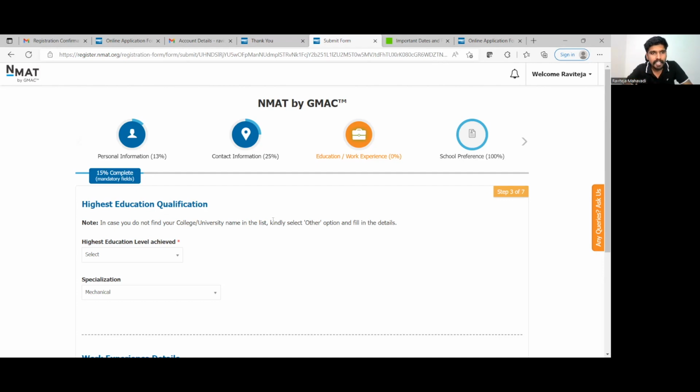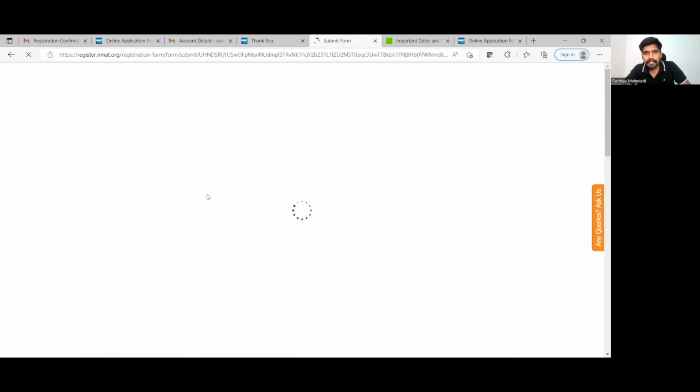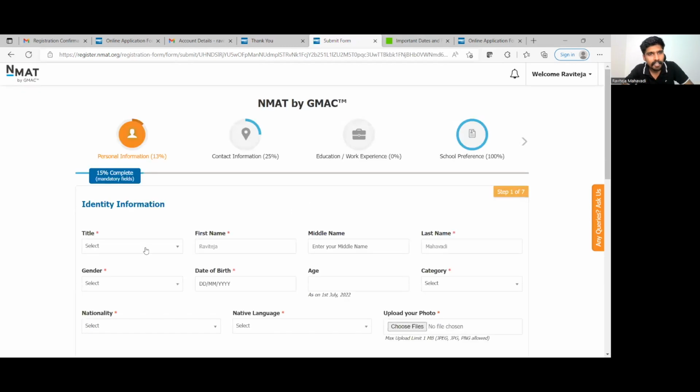What is your personal information, right? So let us go to the personal information part of it. What they will ask you is details like what is the title you would want to go with, Mr. Raviteja. Middle name, if you want to put, put it; if not, don't. Then the gender they will ask. Date of birth they'll ask.